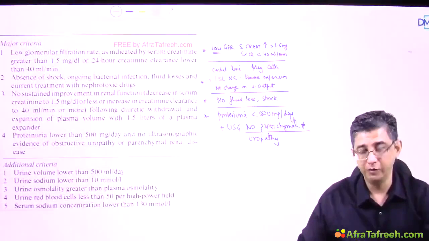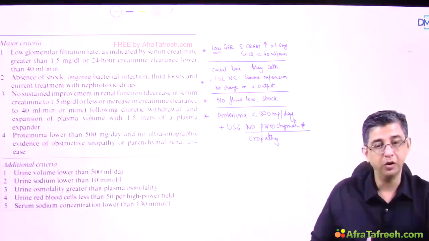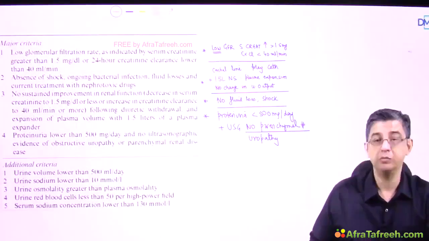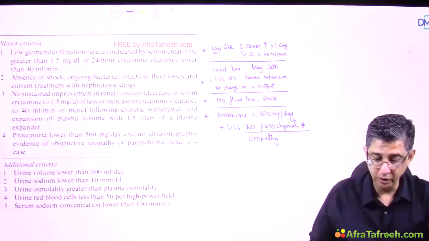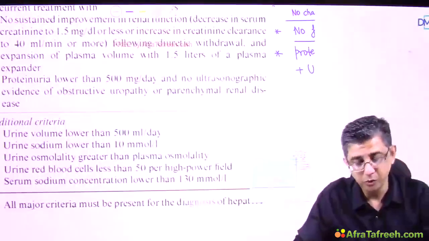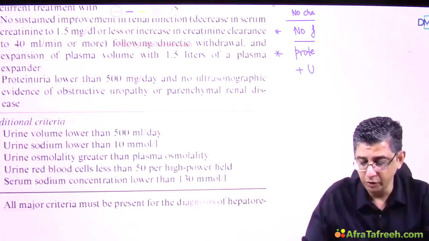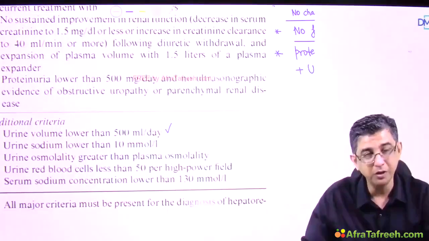I deliberately decided to write them down because I wanted to explain to you what is going on for the diagnosis of this patient. Please appreciate this is a diagnosis of exclusion. The minor criteria, or additional criteria, are also there. That would be urine output less than 500 ml per day. That's very logical, no? After all, we are talking about hepatorenal syndrome, so urine output should be less.